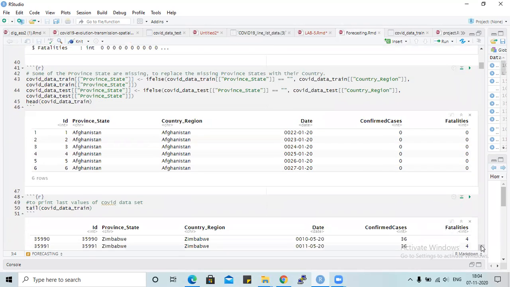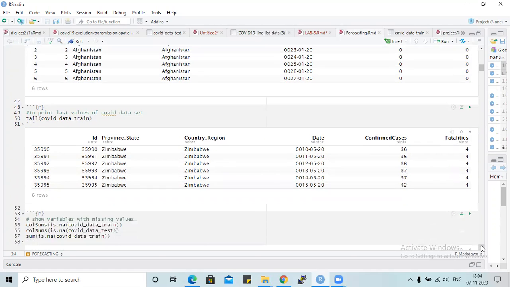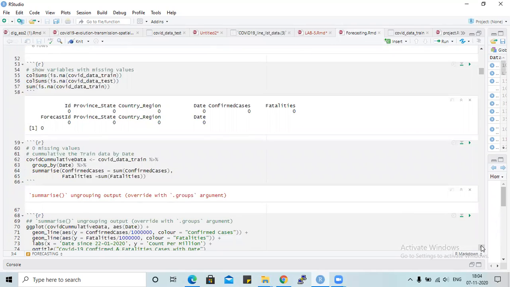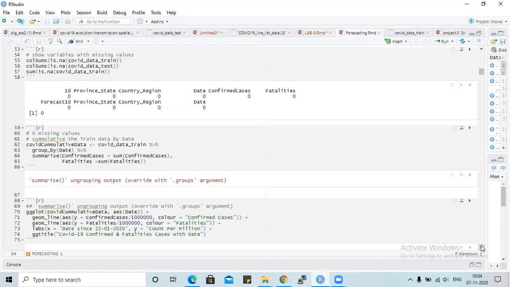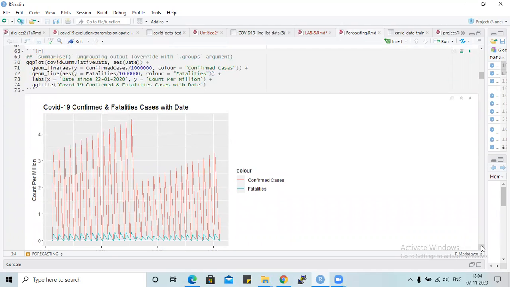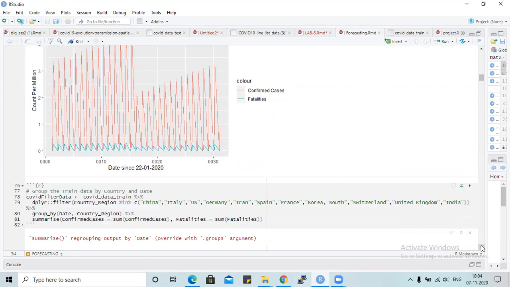Next, we go to the tail version. The tail explains the last six rows involved in this, and this column is used to find the missing values of the dataset. This is the major graph we have drawn from this. The COVID-19 cases are indicated in the red mark, and these are the fatalities. Fatalities correspond to the death rate. The death rate is very low when compared to the cases. So this is the inference from this.